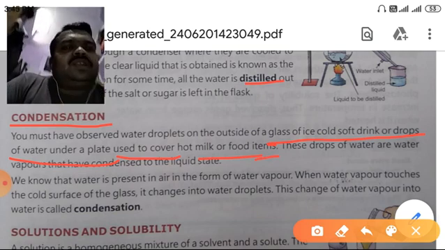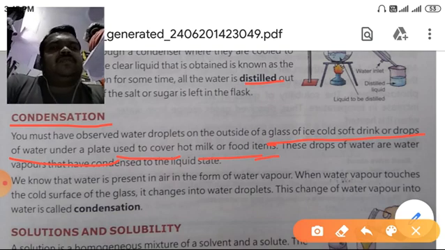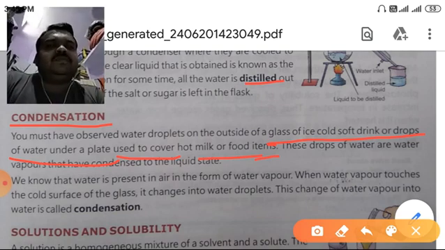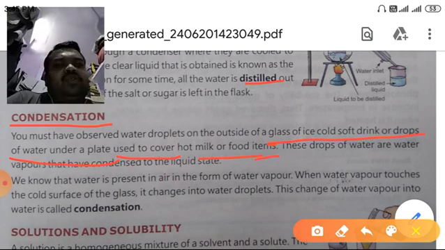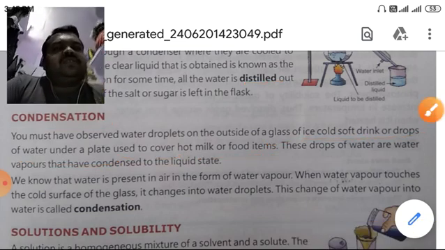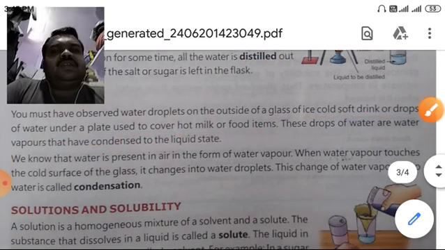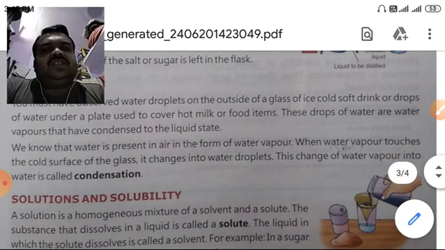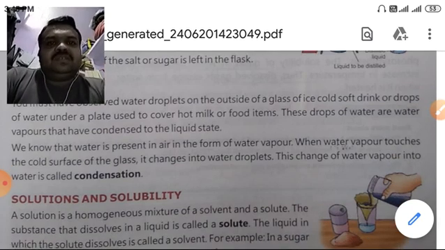Have you ever thought where these droplets came from? I think no. These drops of water are water vapors that have condensed to the liquid state.